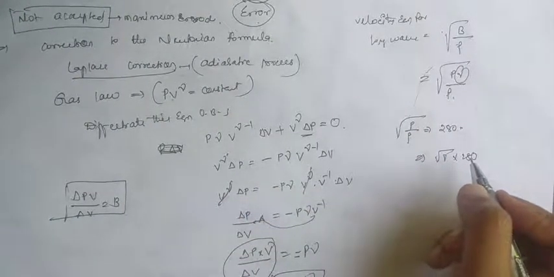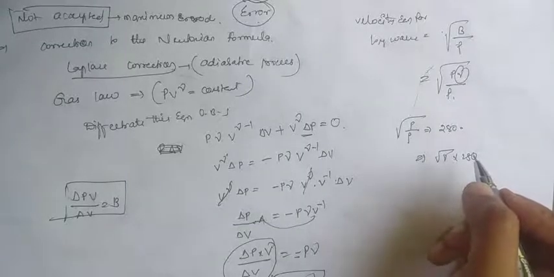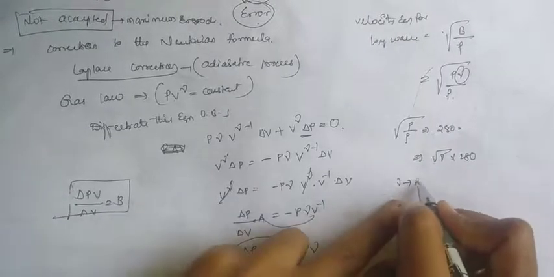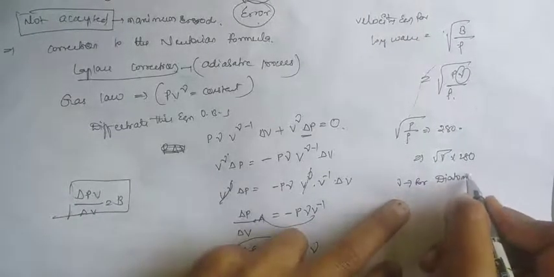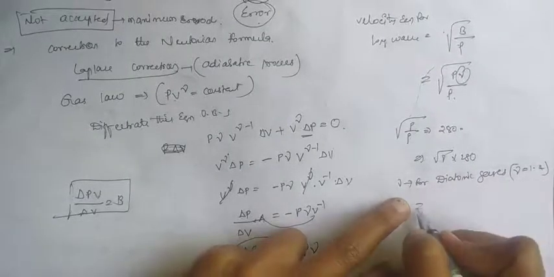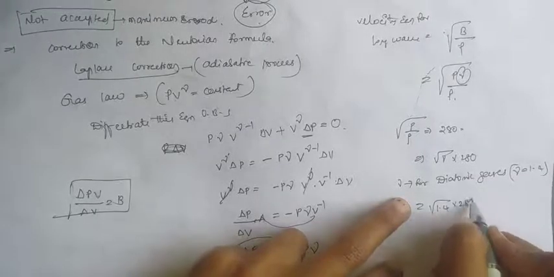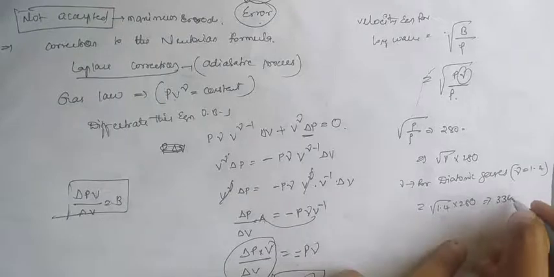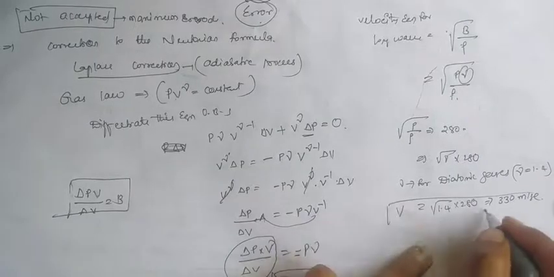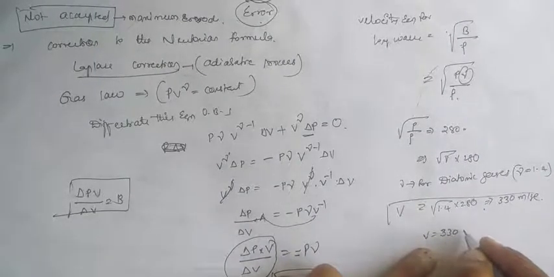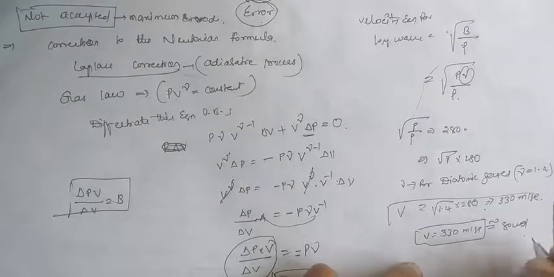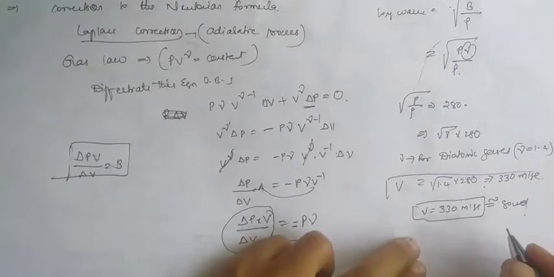Already we know the gamma for diatomic gases is equal to 1.4. Now under root of 1.4 into 280 gives nearly 330 meter per second. So the velocity is 330 meter per second, which is nearly equal to the velocity of sound. So here we are reducing the error.